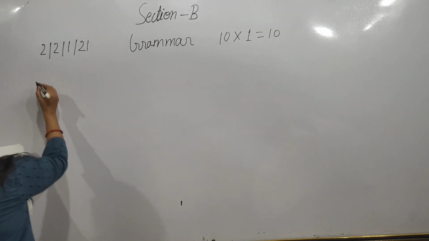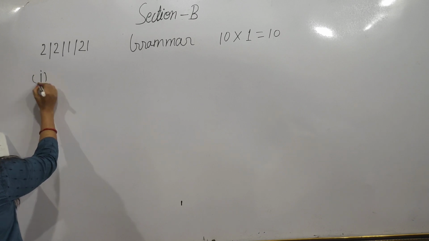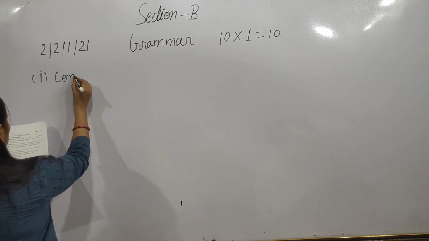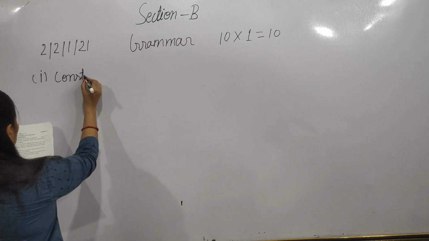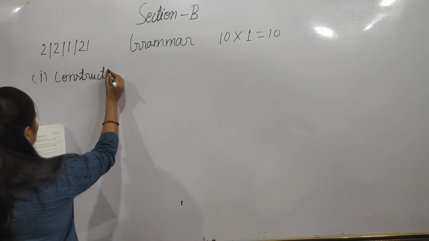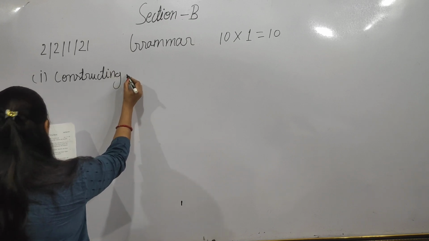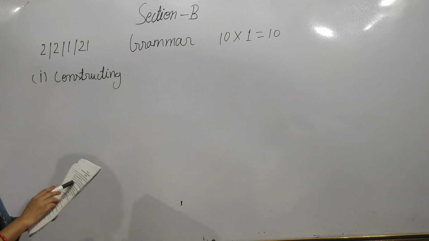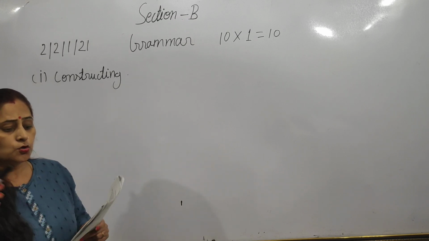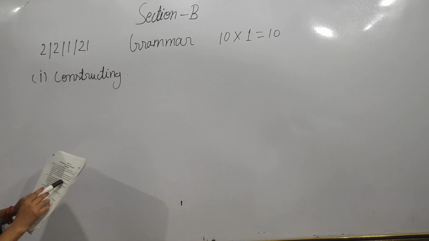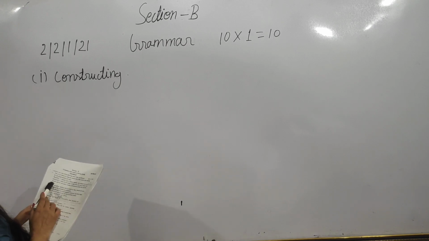So the first question's answer will be constructing. The word given here, construct, will change into constructing a park in our society so that each and every person can benefit and we can enjoy a healthy environment amidst the concrete jungle.